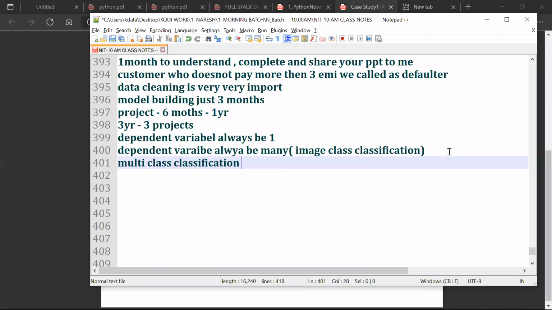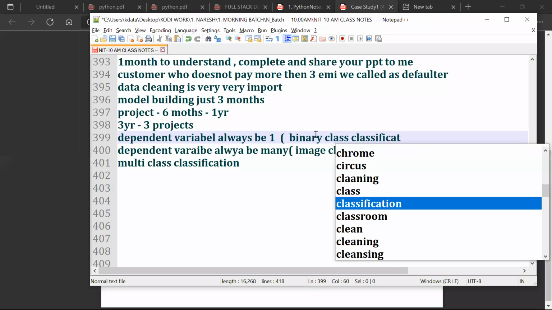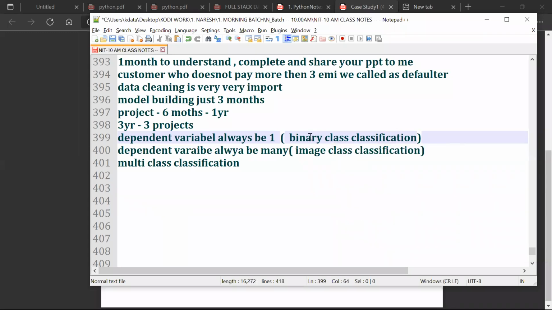This concept is called multi-class classification. Team, do you understand what is multi-class classification and what is binary classification? Guys, these are technical terms I'm going to talk about. So what's the difference between binary and multi-class? Binary means India wins the match or loses the match. Yes or no, true or false, agree or not agree, spam or not spam, happy emoji or sad emoji, positive sentiment or negative sentiment, the food is tasty or not tasty. In multi-class classification, we have many levels.